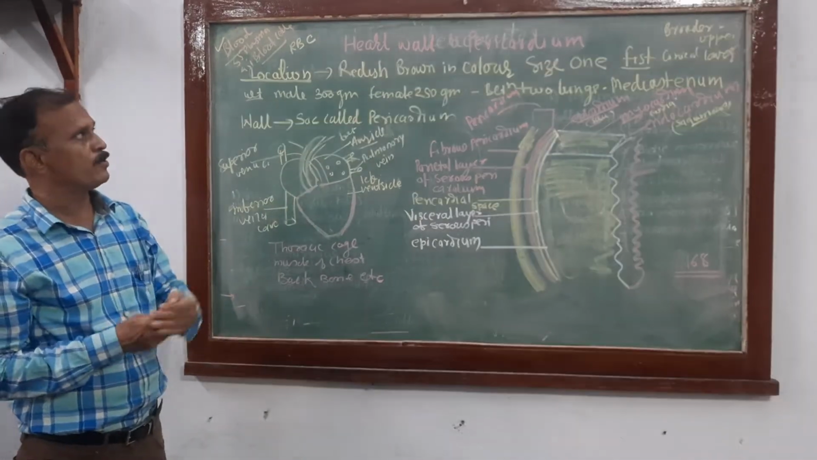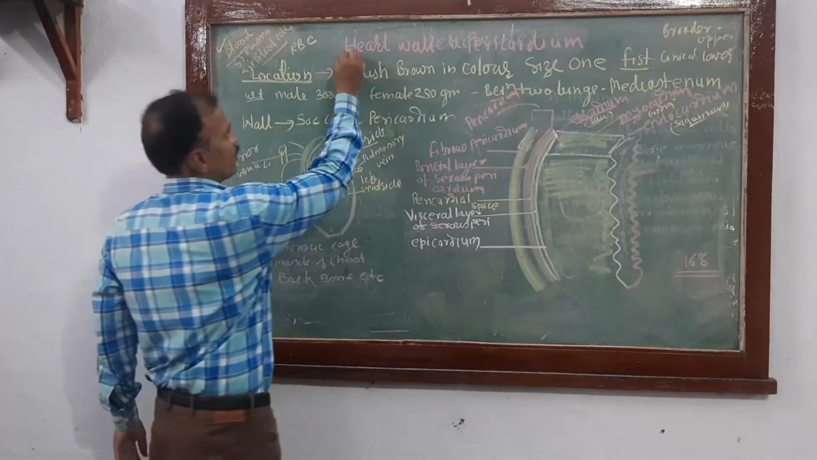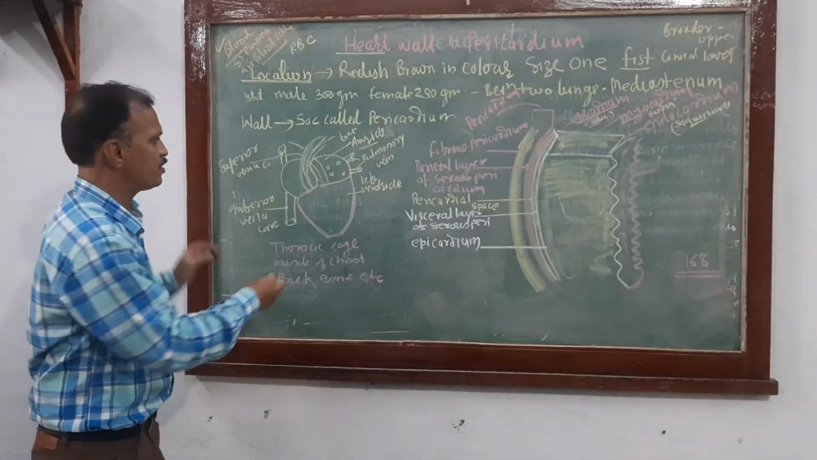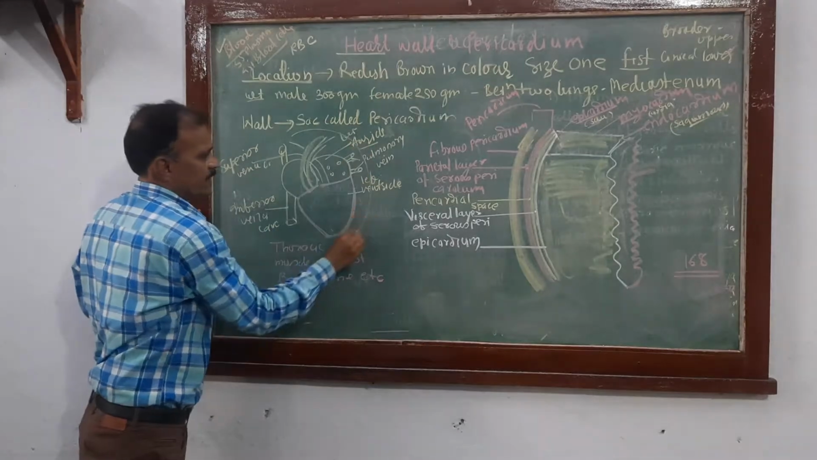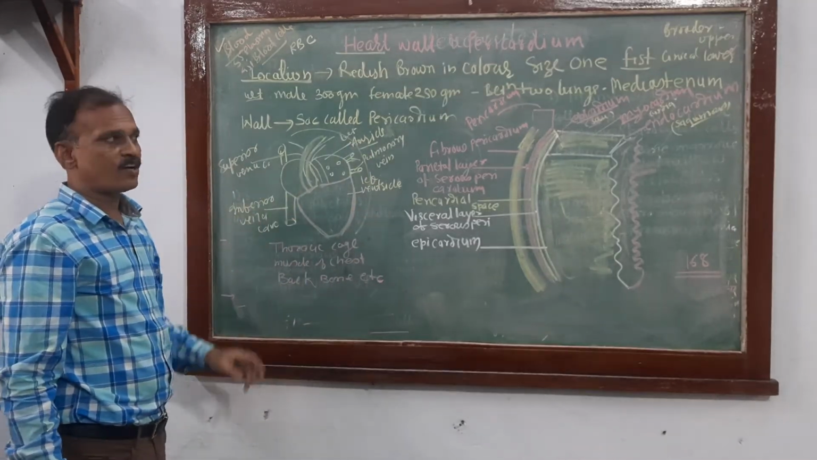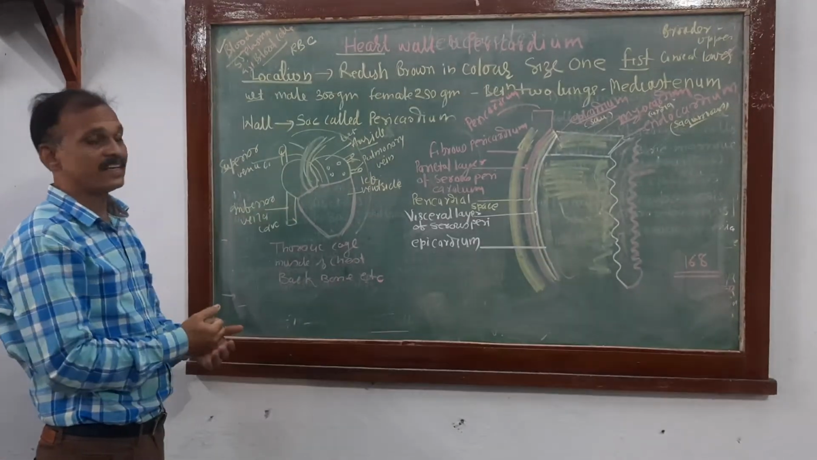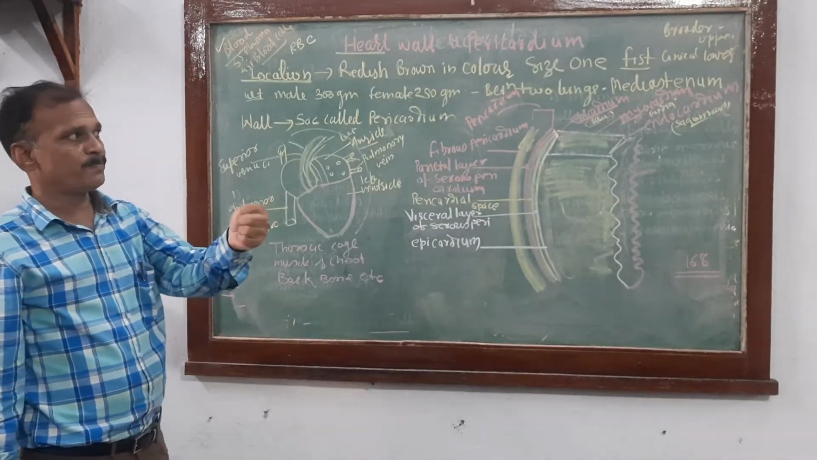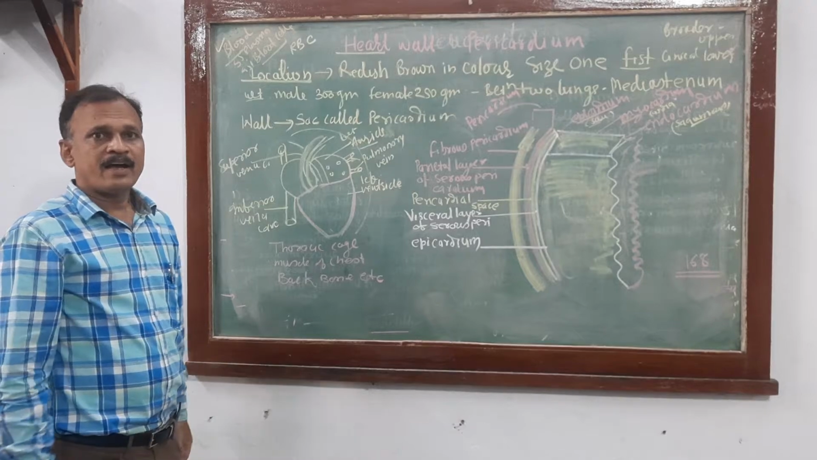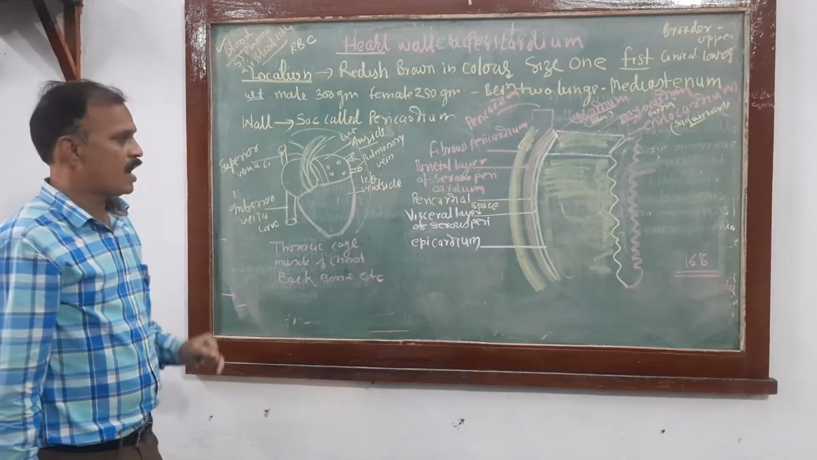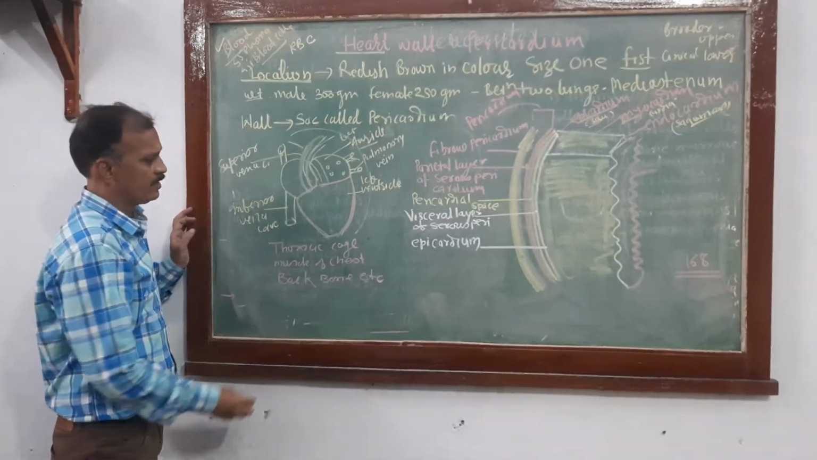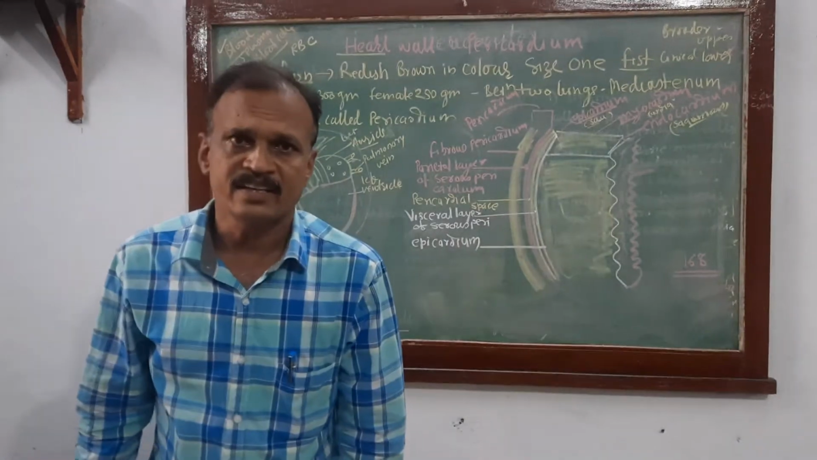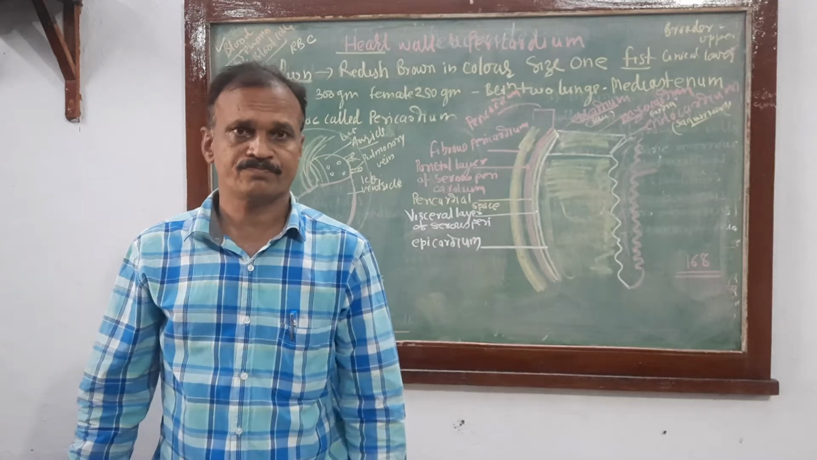Today we have to discuss about the heart, the pumping organ. It is another main component of the circulatory system. The heart is a pumping muscular organ, reddish brown in color. Its size is one fist. The weight of the heart is near about 250 grams in females and 300 grams in males.